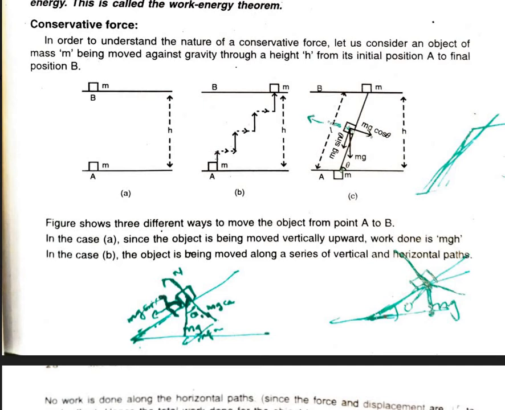And when we sum up all the work done from A to B, you will get mg into x1 plus x2 plus x3 plus x4 and so on. So you sum up the x1, x2, x3, x4, you will get h. So the work done is nothing but mgh.